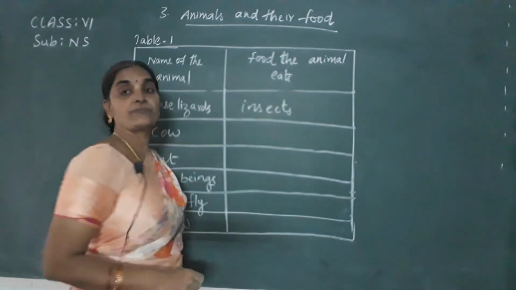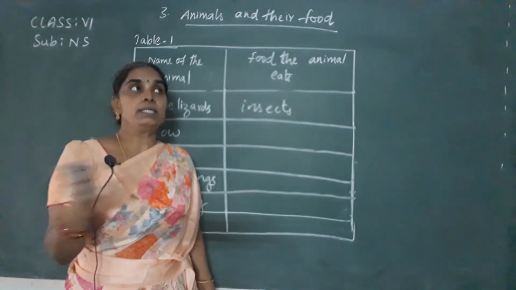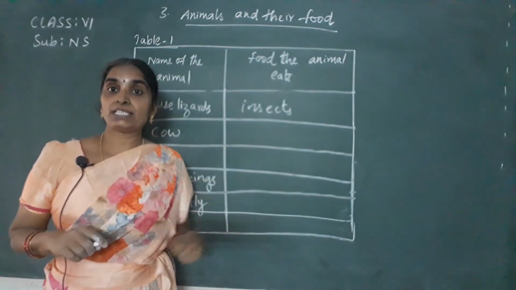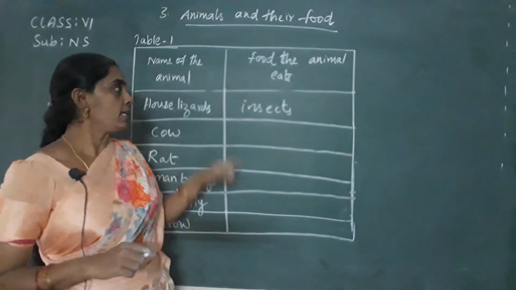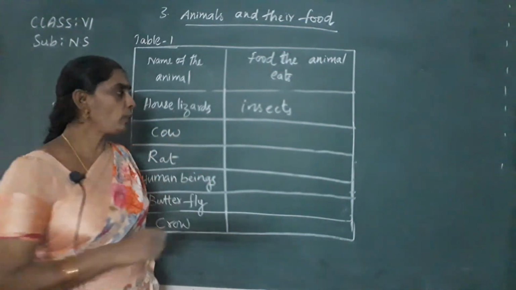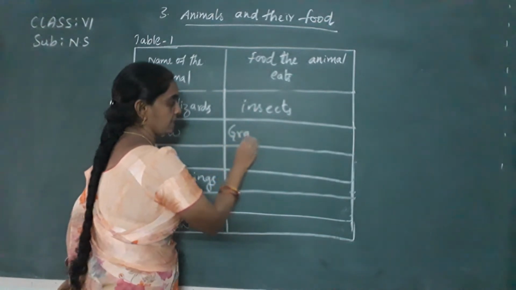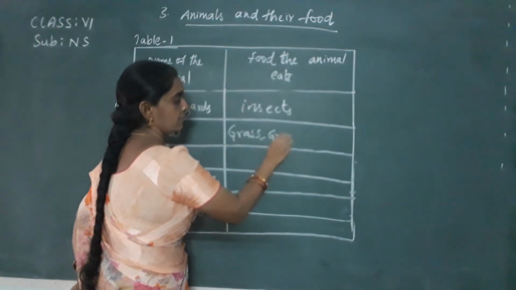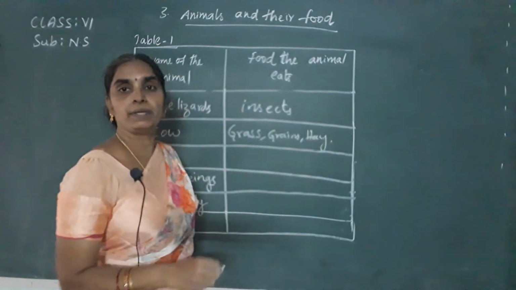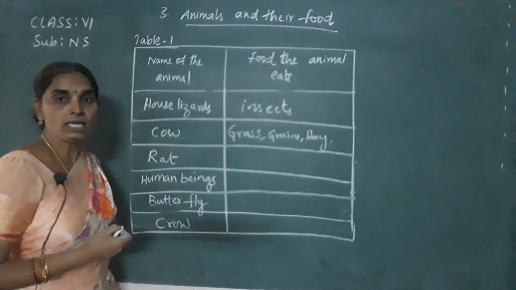In your house, if you see the lizards, they will be crawling over the walls and all. You'll be observing them catching the insects, isn't it? So they eat insects. And the cow, as you know very well, eats grass and also grains, hay, isn't it? So like this, you will be writing about the food habits of the cow.